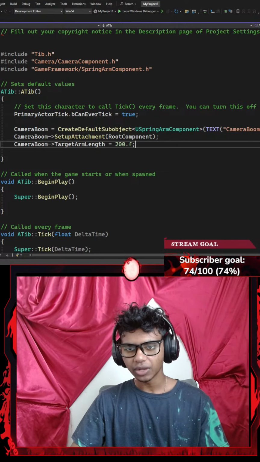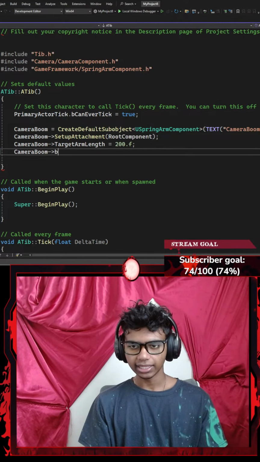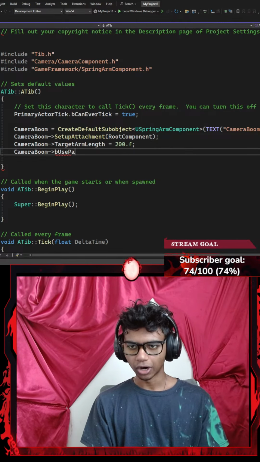That said, once I'm done with that, I'm gonna point my camera boom towards maybe a boolean check of use pawn control rotation. I'm gonna go with use pawn control rotation, which is gonna be equal to true, ending with a semicolon.